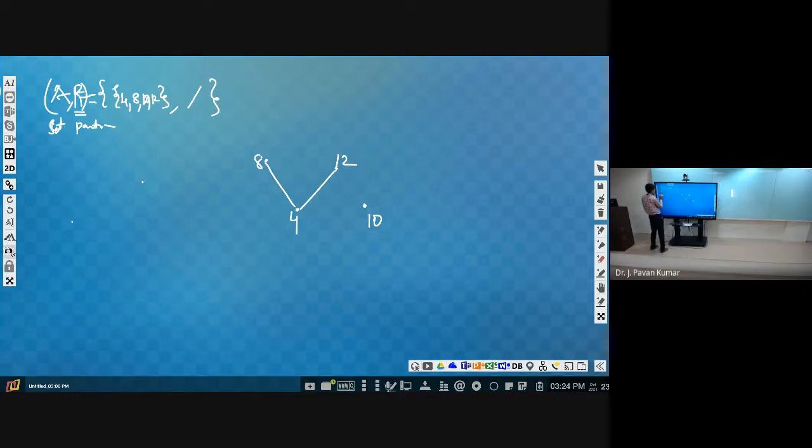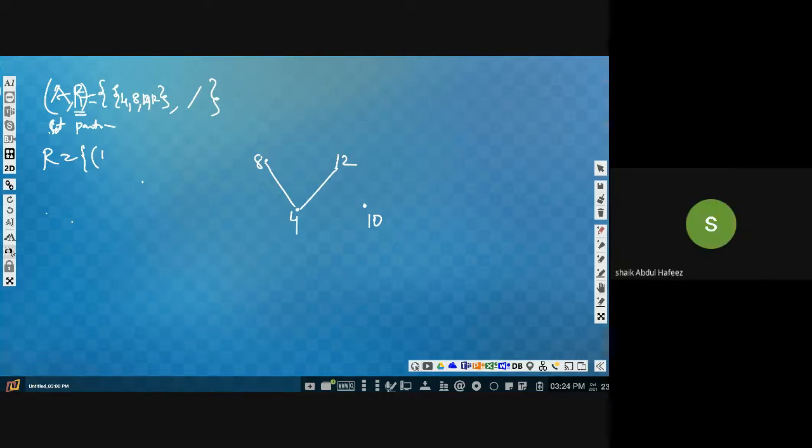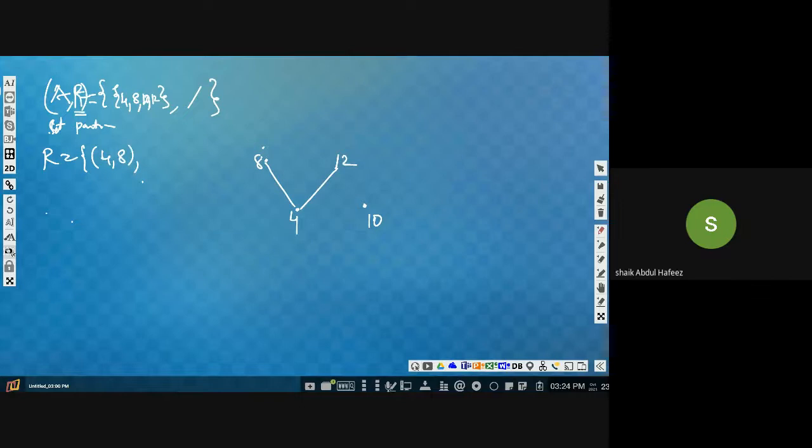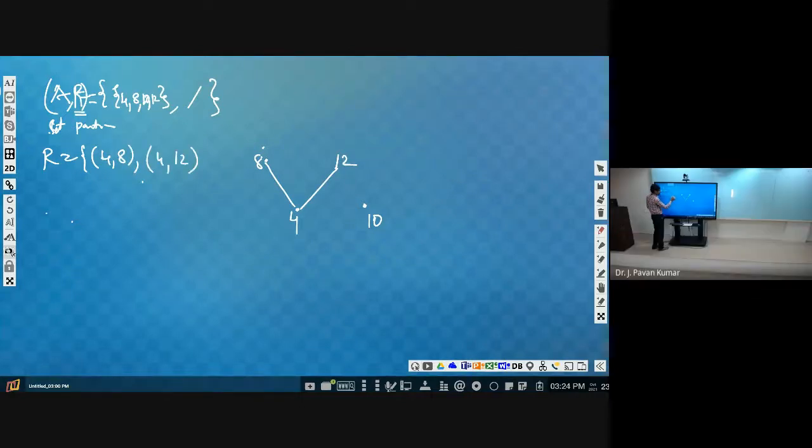So what will be the relation now? What are the tuples that we will be having? 4 is in the lower level, so 4 comma 8 you should say. Always we will be having the relation like this: 4 comma 8, 4 comma 12. Any other?